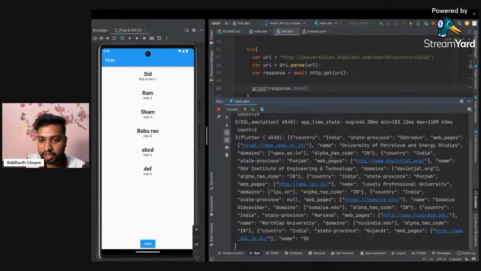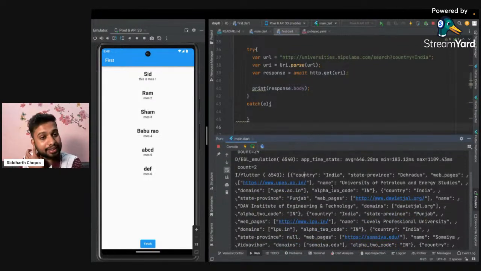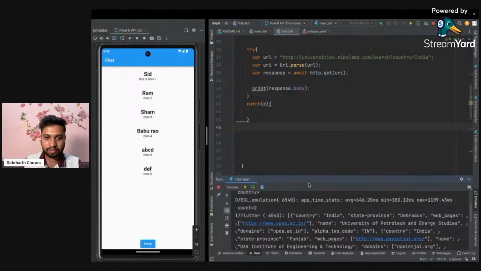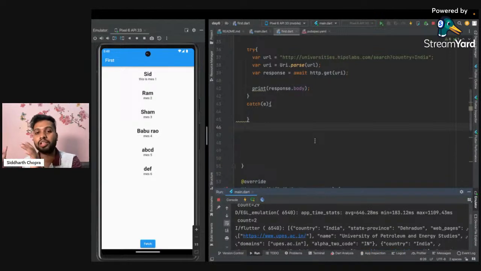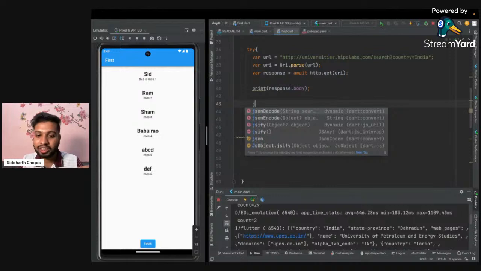So we have various different information, like the country India and all. Now, instead of printing it here, I want to print this information to the UI screen. But again, this information is in JSON format. I don't want it in JSON format. I want to convert it into a Flutter variable, a Flutter data type. So we have to parse this JSON, like we have to decode this JSON.